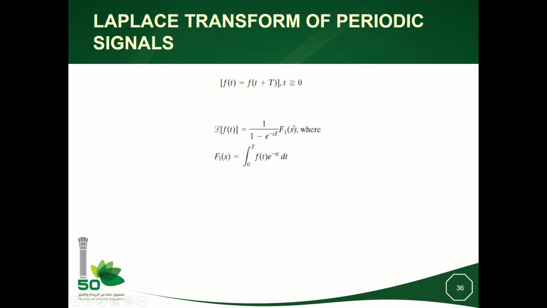What is this F1(s)? It is the integral from 0 to T. Here pay attention, it is not 0 to infinity, it is not the Laplace transform of f(t), it is just a short integral of f(t) from 0 to T. It is like I am calculating the Laplace transform of the generating function of f. Okay, so it is the integral from 0 to T of f(t) exponential minus st dt.